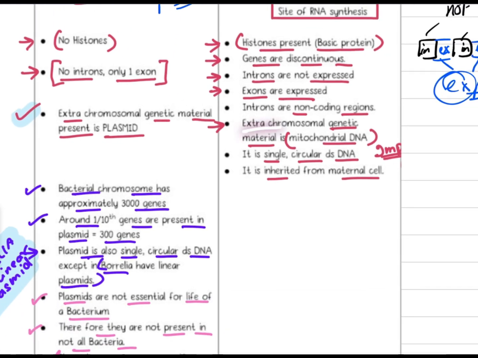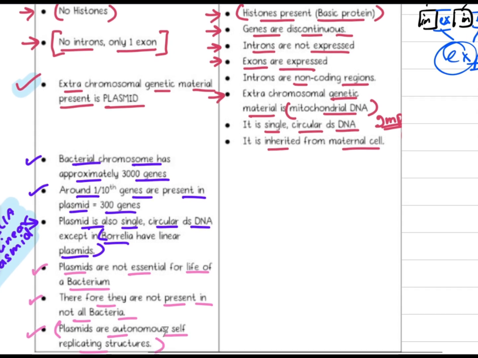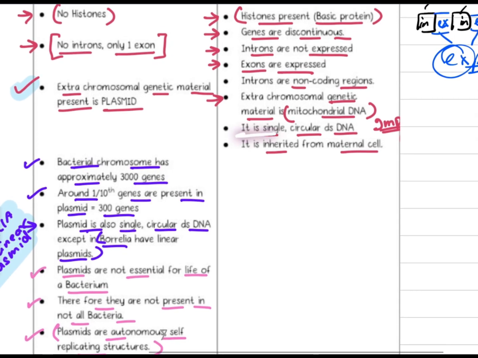And here, extra chromosomal genetic material is mitochondrial DNA. Mitochondria, we know, the powerhouse of the cell, have their own DNA. So mitochondrial DNA is the extra chromosomal material here, and here is plasmid. But this plasmid is very important, we will read about it later. It is single circular double stranded DNA. Double stranded means two strands overlap, and circular, like this. It is inherited from the maternal cell. From mothers it comes.